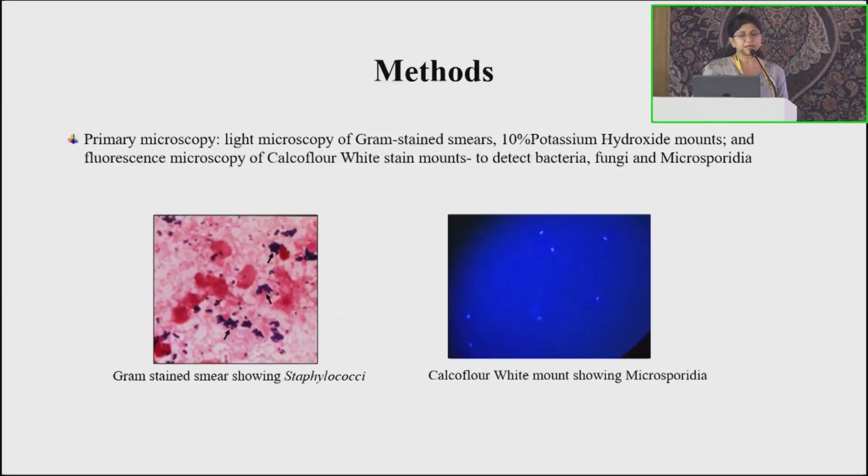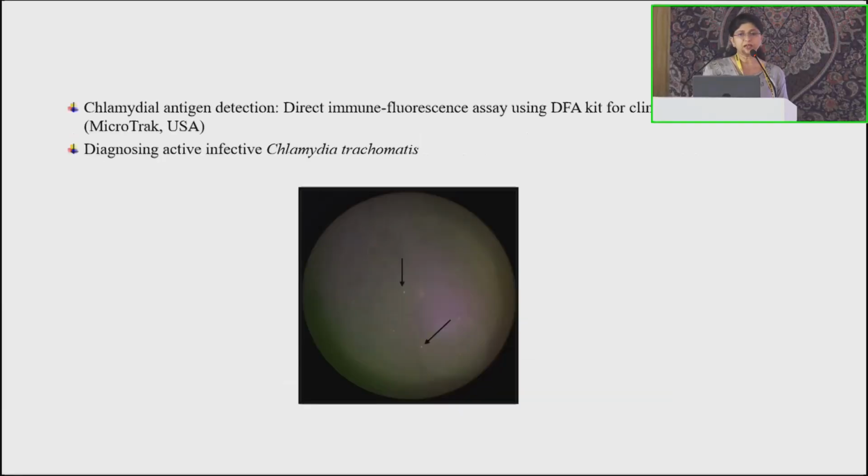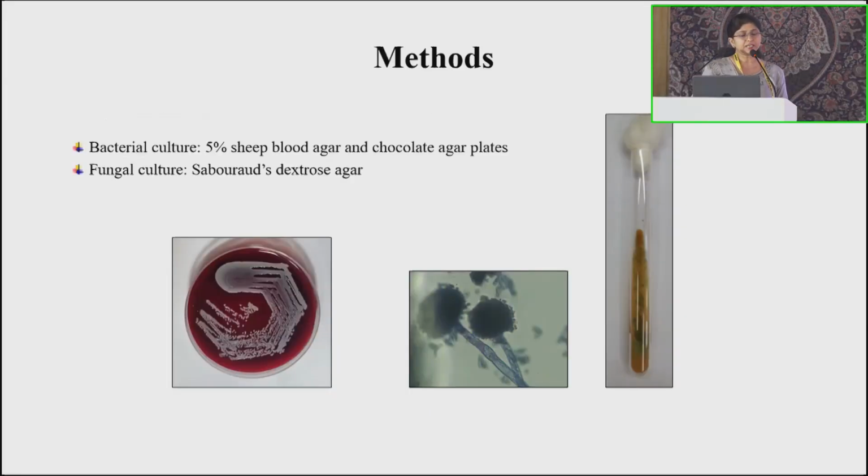We did primary microscopy for bacteria, fungi, and microsporidia. We diagnosed active infective Chlamydia trachomatis using an antigen detection method, direct immunofluorescence assay. Bacterial and fungal cultures were done using standard protocols.